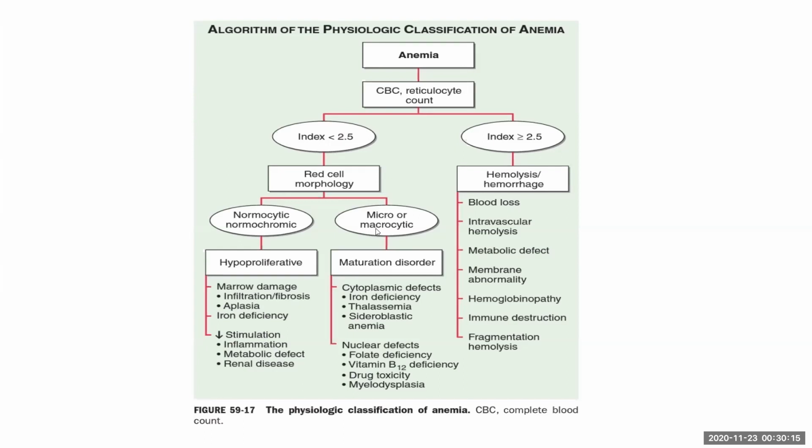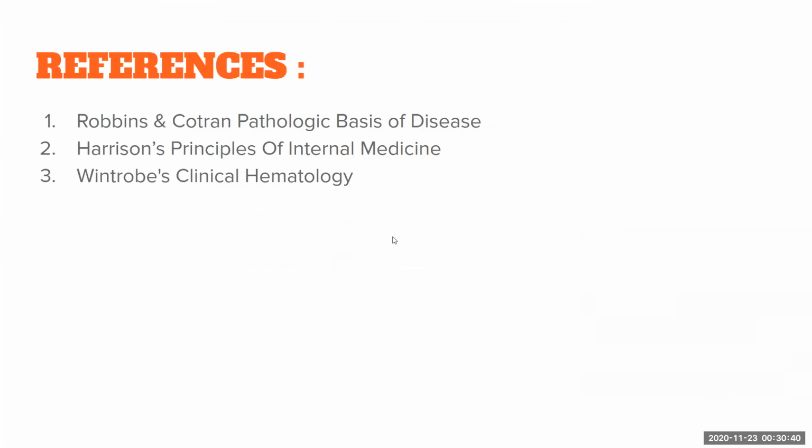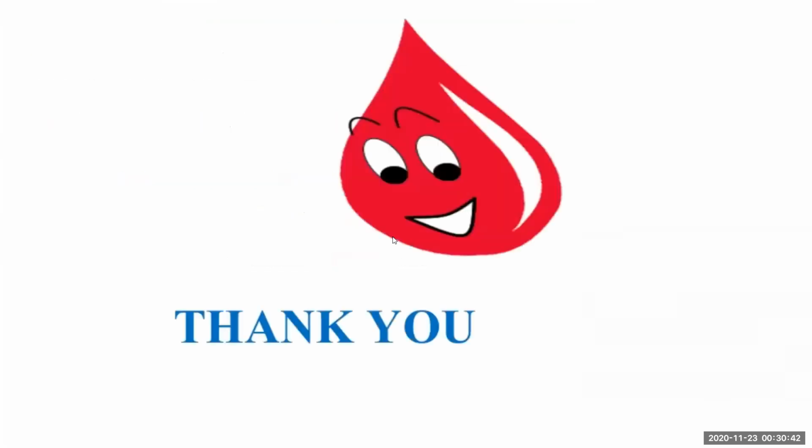If the red cell morphology is microcytic or macrocytic, then it's a maturation disorder. Cytoplasmic defects cause microcytic anemias, and nuclear defects cause macrocytic anemias. If the index is more than 2.5, it is due to hemolysis or hemorrhage, which can be intravascular, or due to a metabolic defect or membrane abnormality. It can be a hemoglobinopathy, or due to immune destruction, or fragmentation hemolysis. These are my references. Thank you.